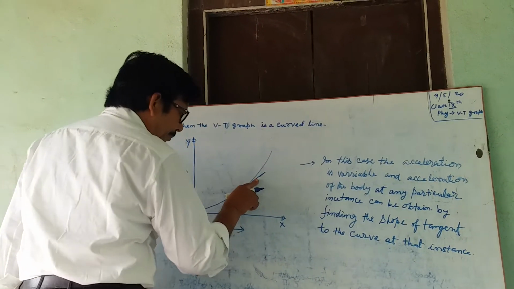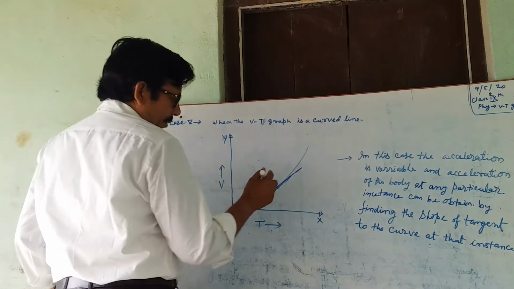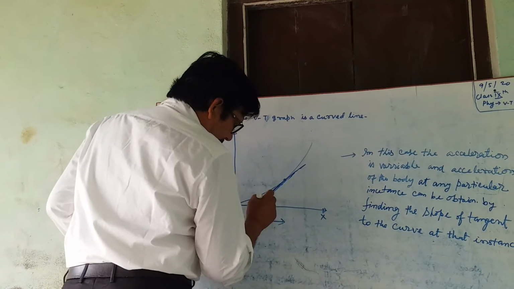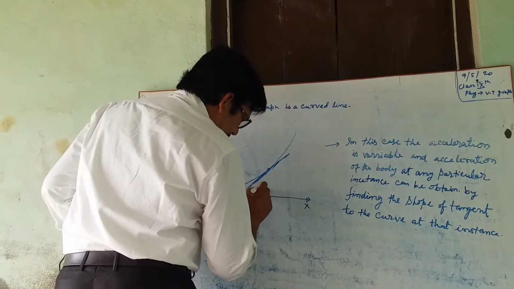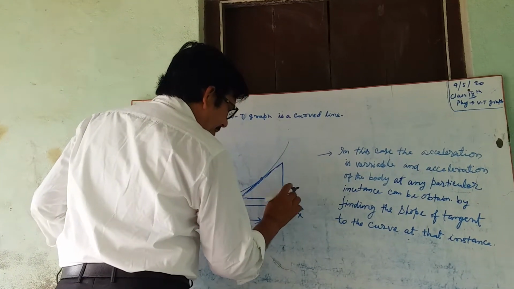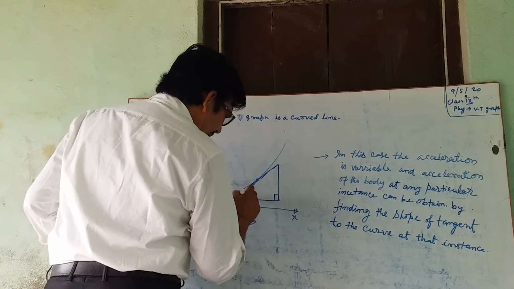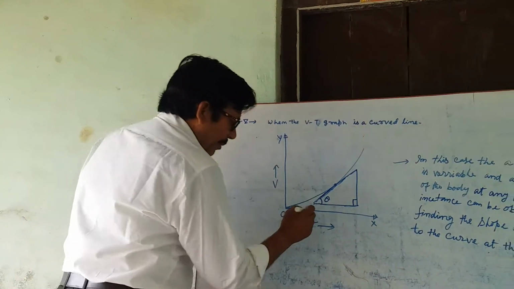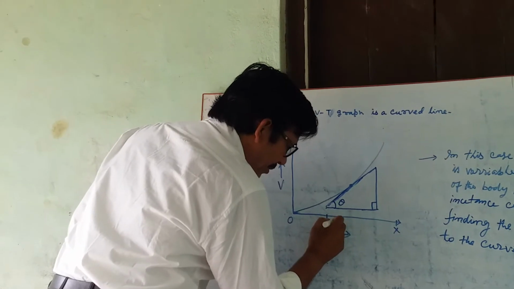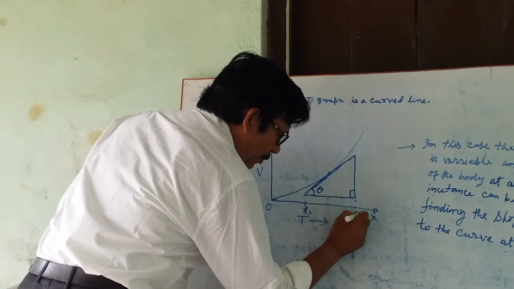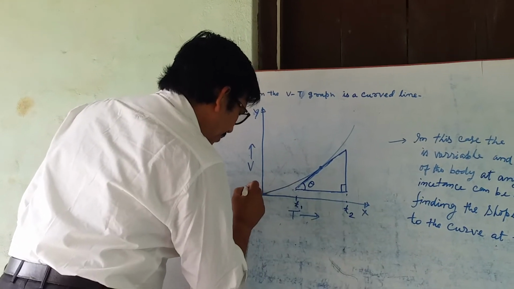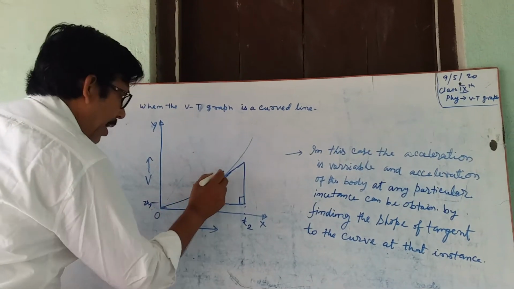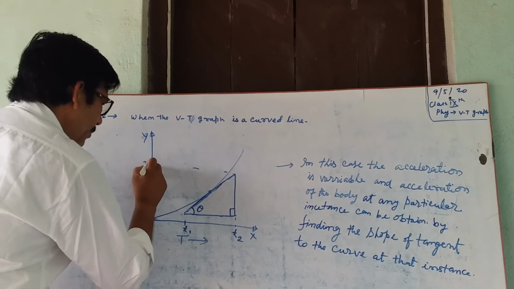Tangent to the curve at that point, and then find the slope of the tangent. Suppose this is T1 and this is T2 and this is V1 and this is V2.